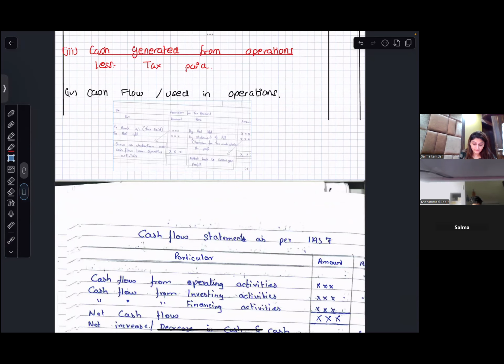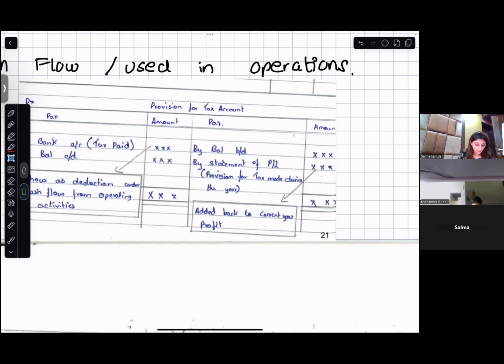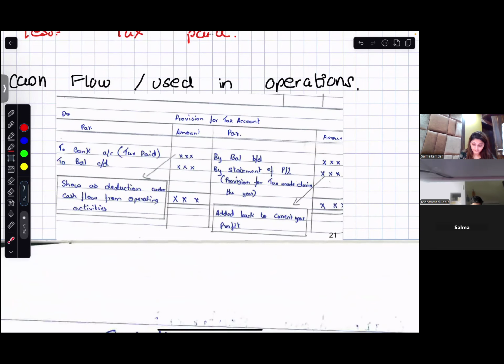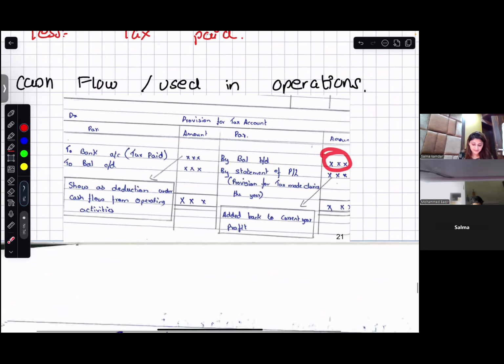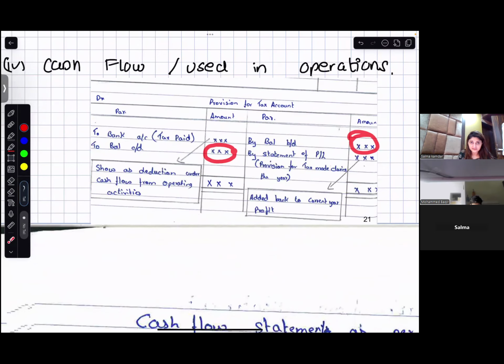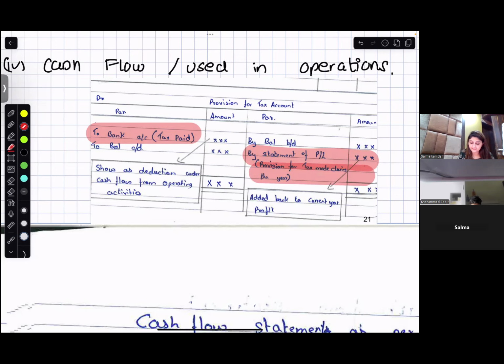Now, in your provision for taxation account, the opening balance would come here and the closing balance will come over here. You do treatment for two things: one is this tax paid, and one is this tax for the year, provision for tax current year.